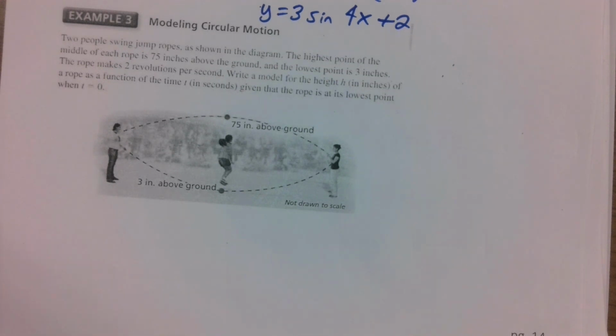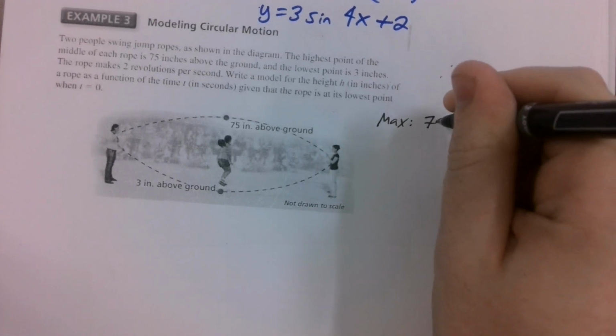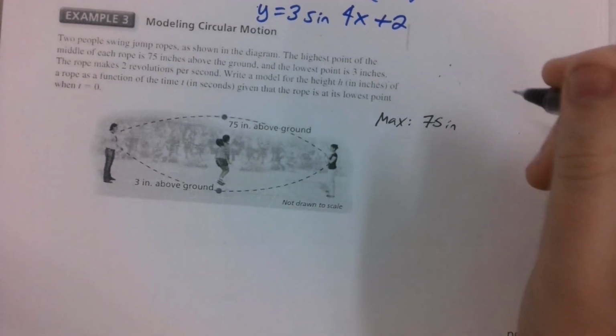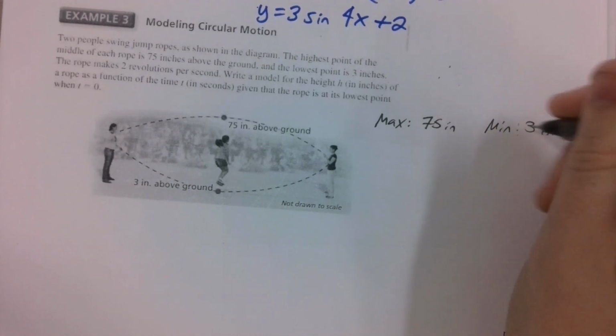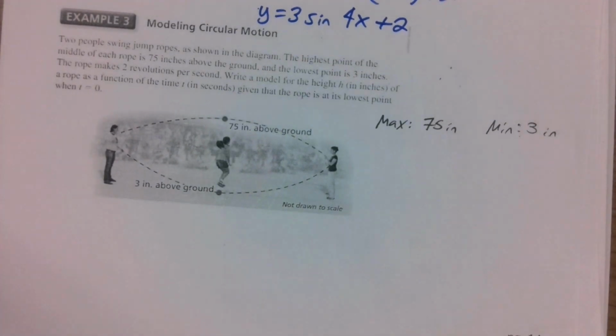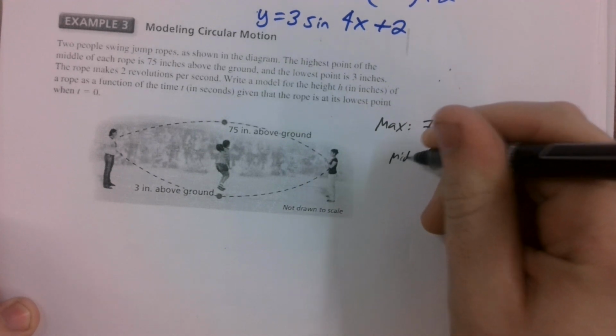Okay, that's a lot to take in, but let's start with what we know. We have a maximum of 75 inches. We have a minimum of 3 inches. What were the 2 things that we can find using the maximum and the minimum? Well, you remember that the 2 things we can find are our midline, or our k value.